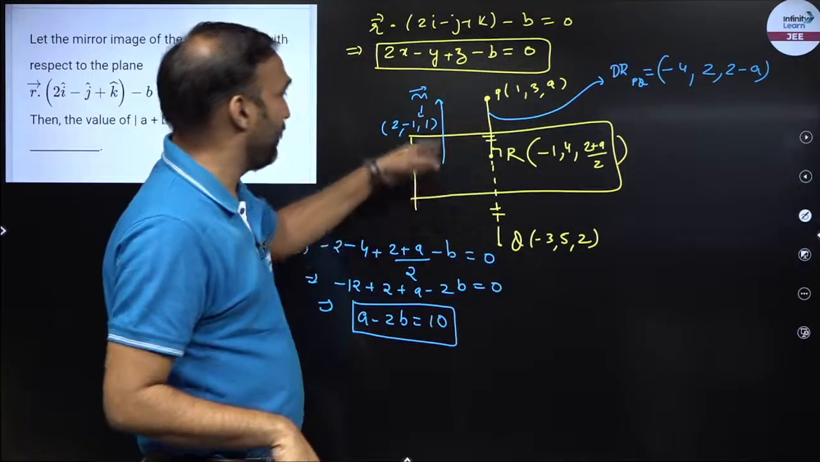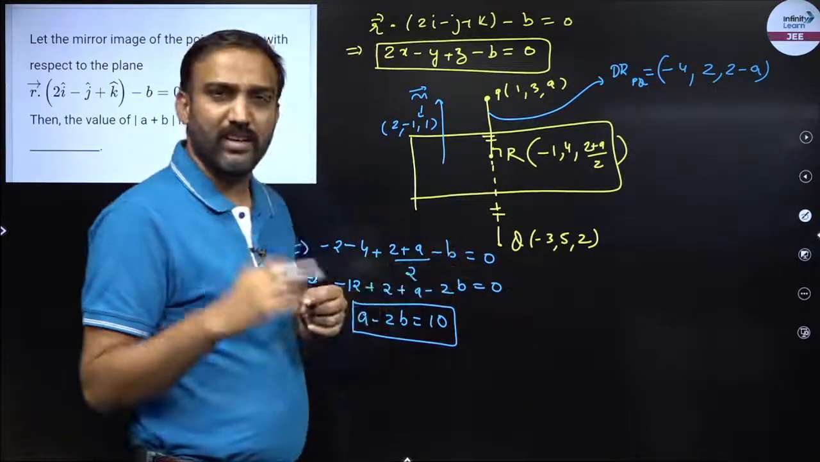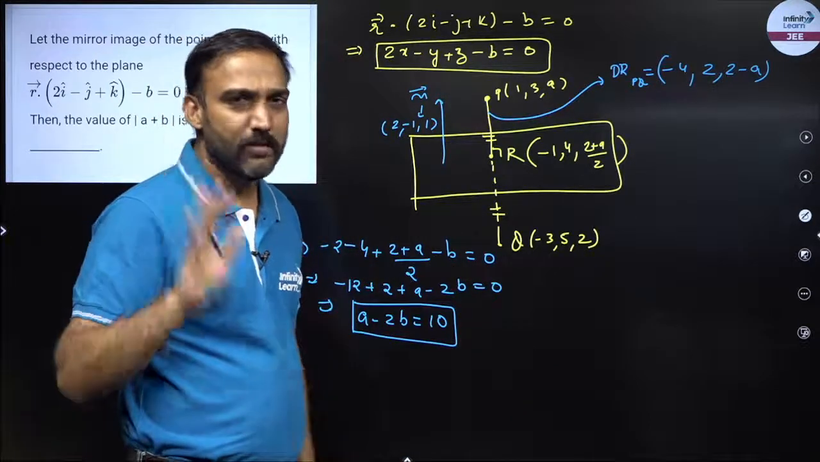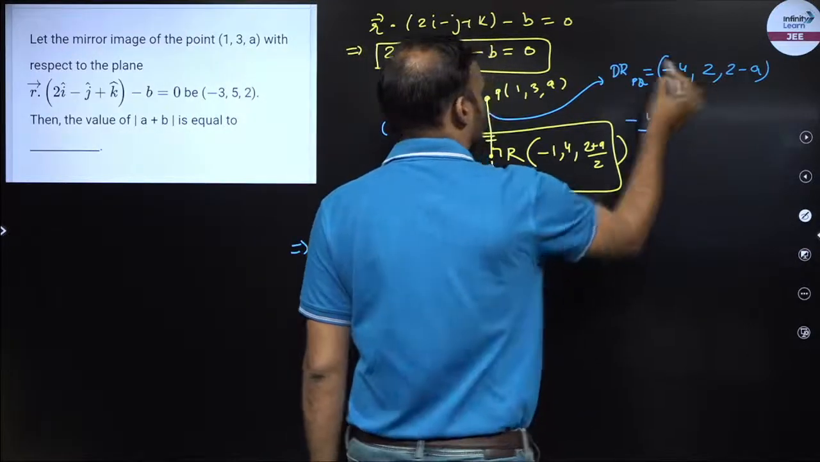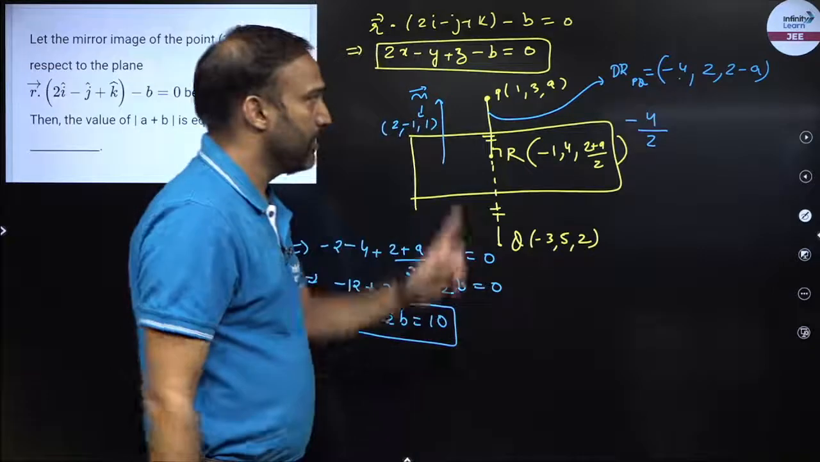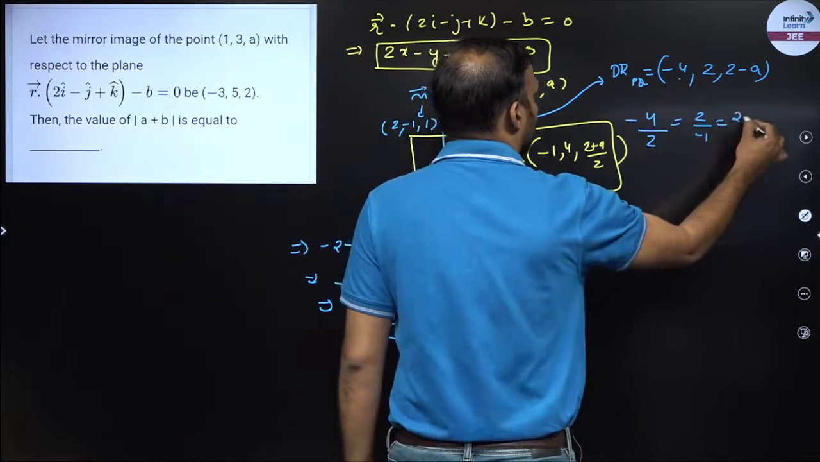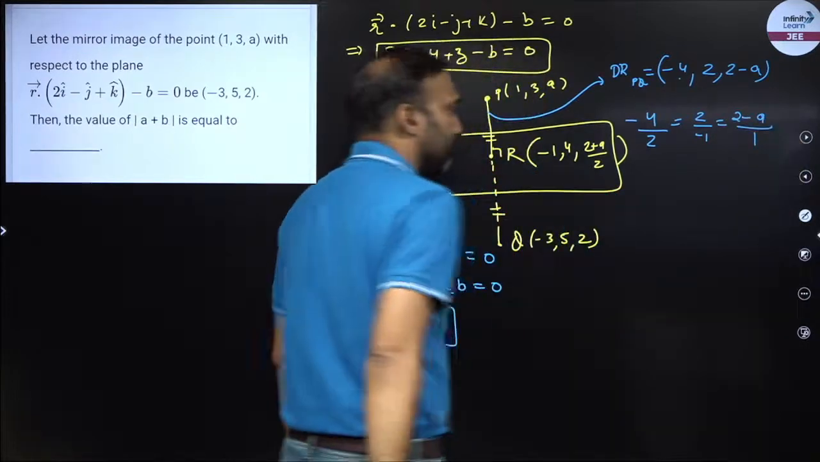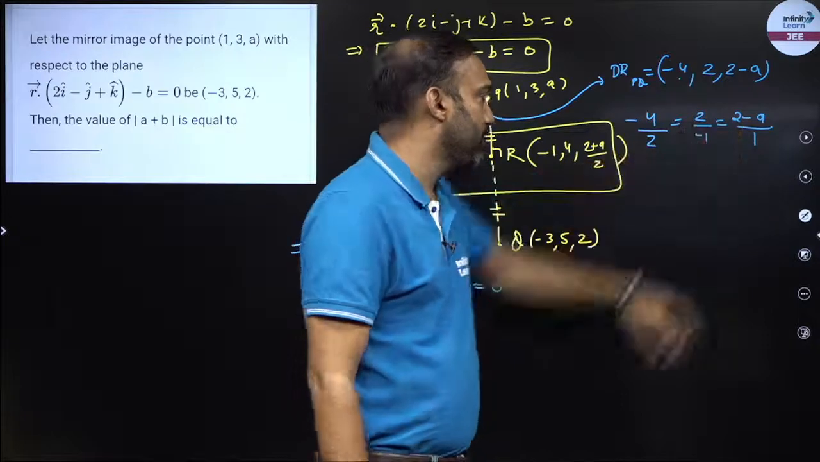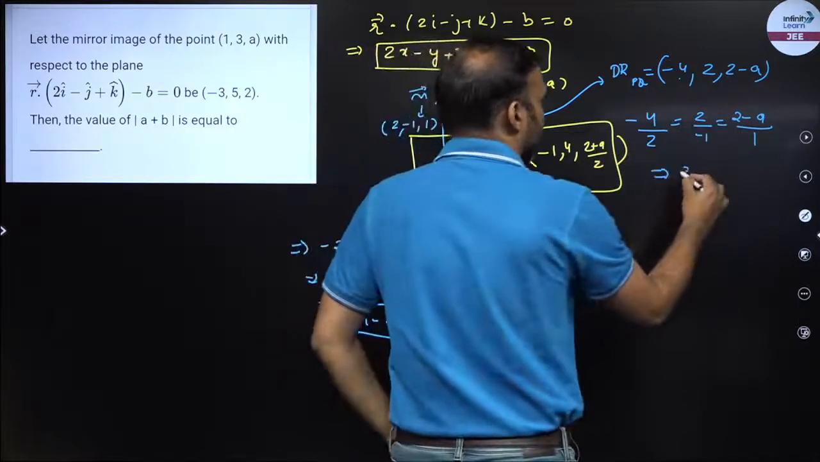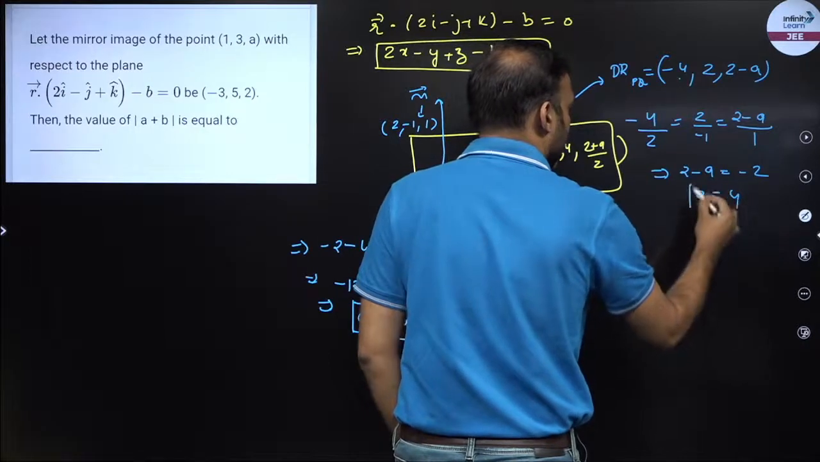Now PQ and this n vector both are parallel vectors, right? So I can say their direction ratios will be in the same ratio. So I can say -4 upon 2, -4 and 2, right? 2 upon -1 is equal to (2 minus a) upon 1. Now you see, this is -2, this is also -2. So this should also be -2. So from here we'll get the value of a. So a will be equal to 4.